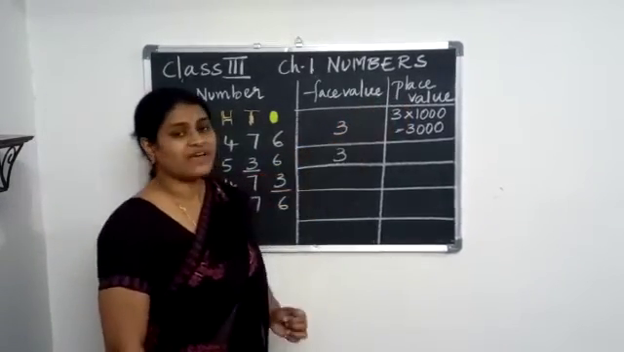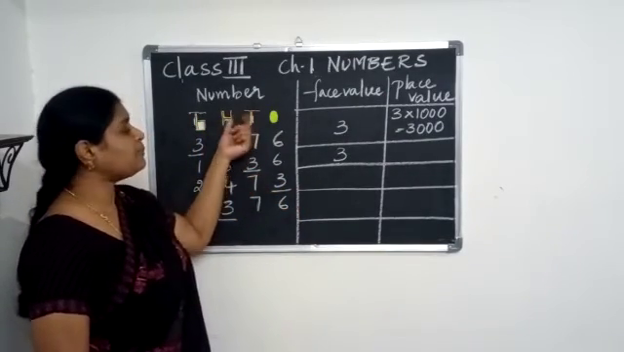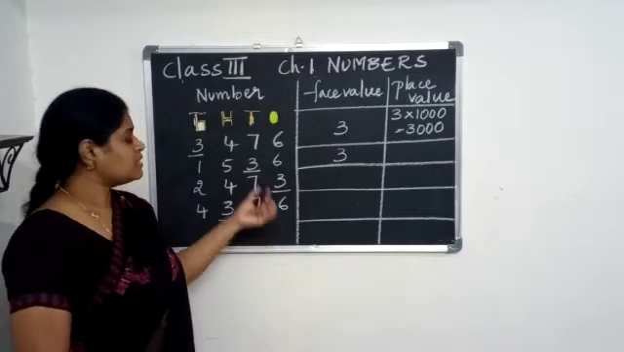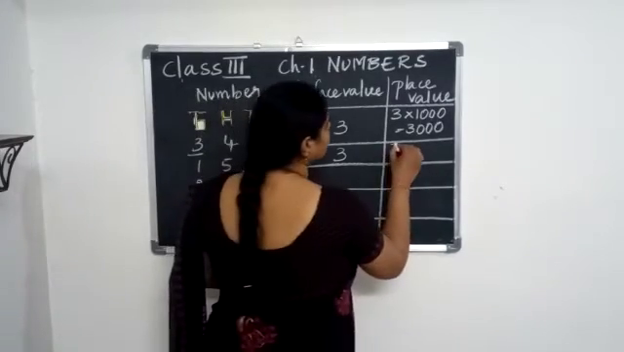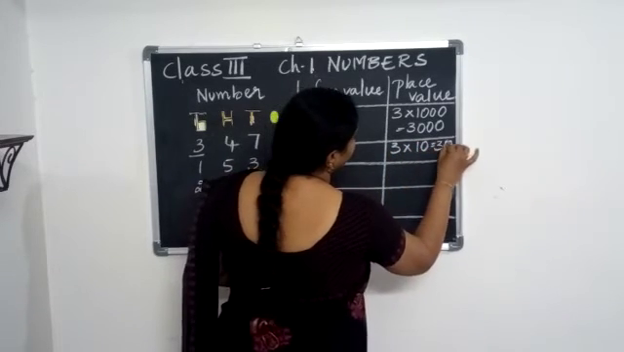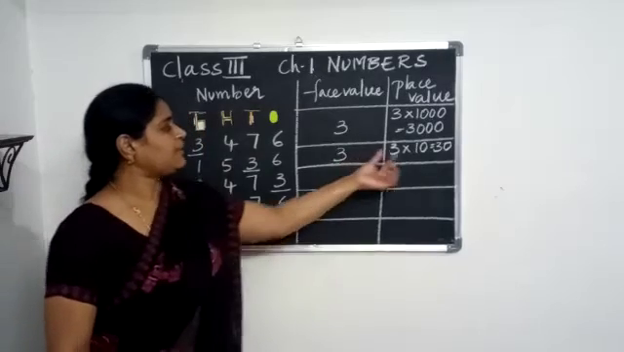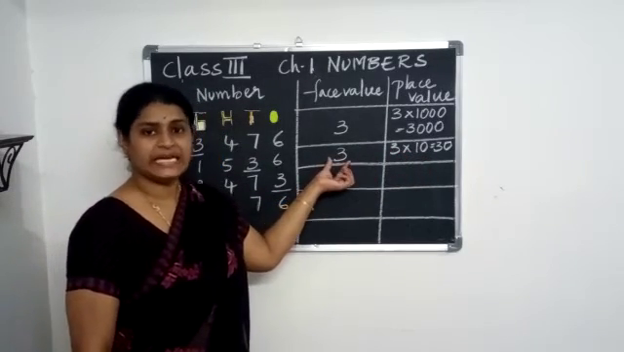Coming to the place value. What is the place value of this 3? Here it is in which place? Tens place. So with 3 we need to multiply with 10. So 3 into 10 is nothing but 30. So the place value will be 30 and the face value will be 3.